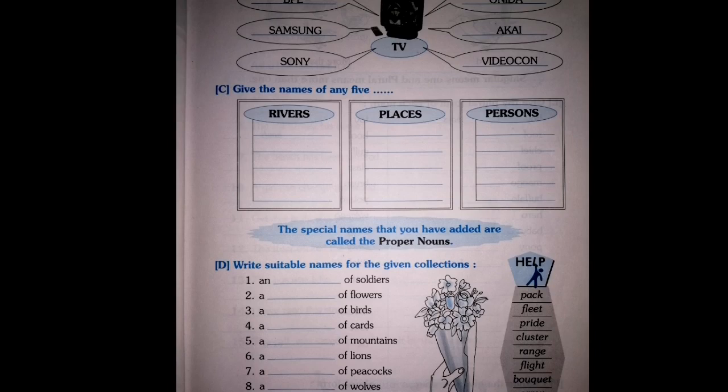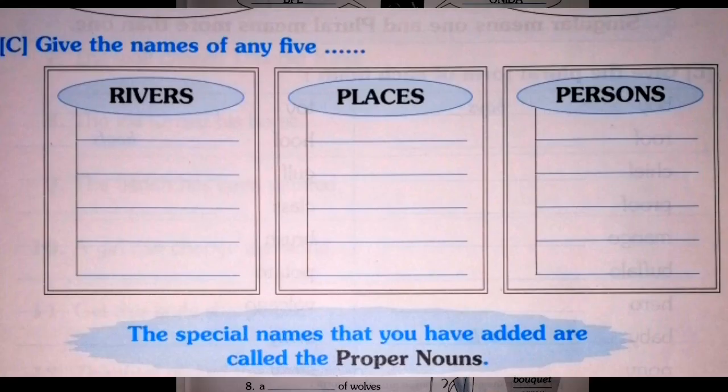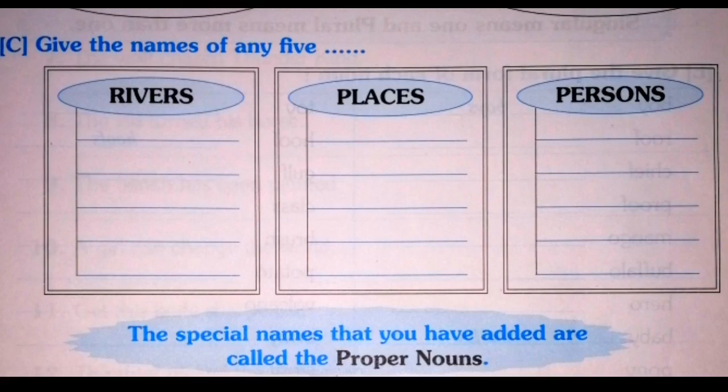Here you can see 3 common nouns: rivers, places and persons. You need to find out the names of rivers, places and persons. Let us do the activity. First one is rivers. Yamuna, Ganga, and the rest 3 find out by yourself.